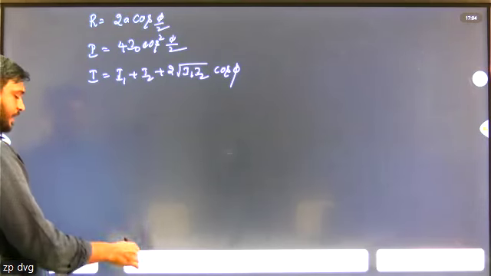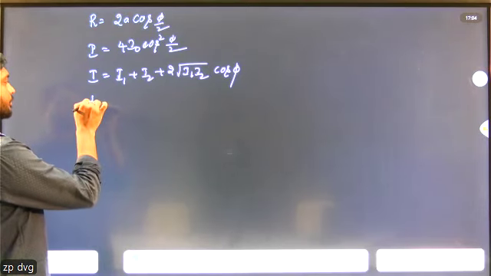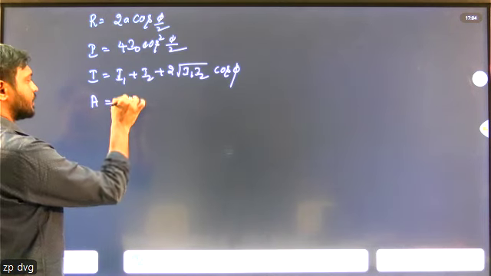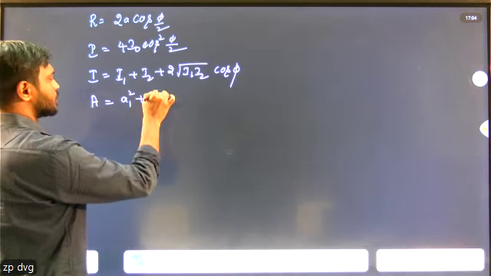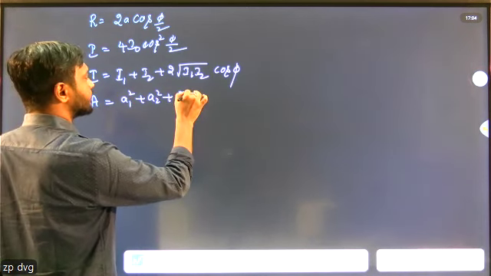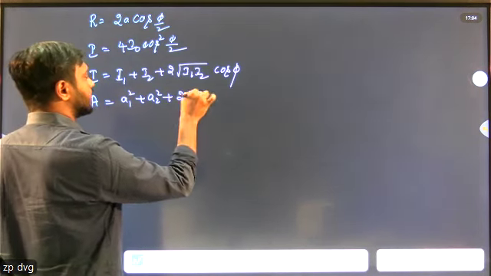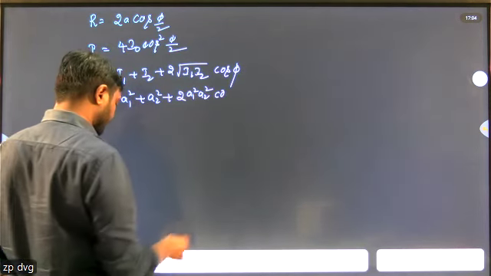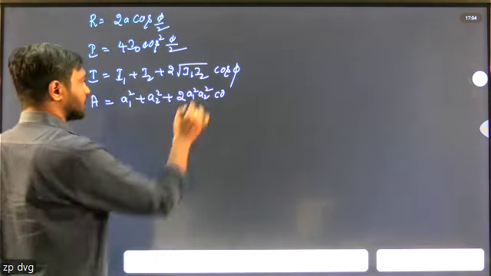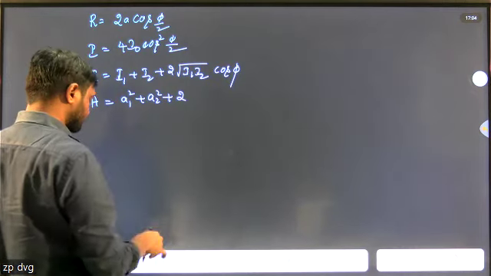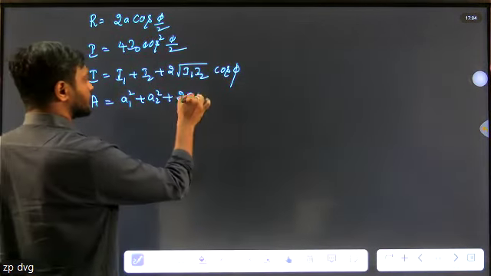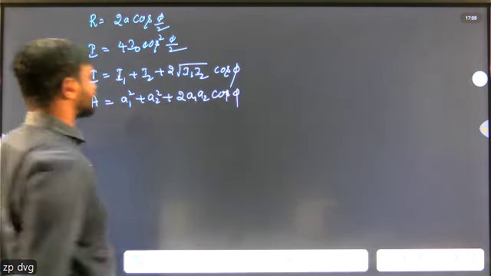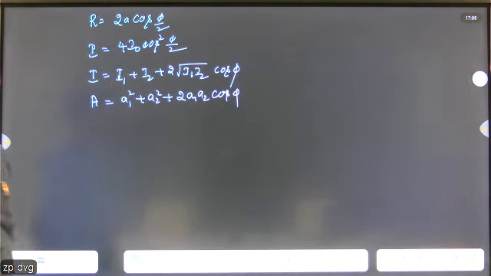And resultant amplitude is the square root of A1 square plus A2 square plus 2 A1 A2 cos phi.